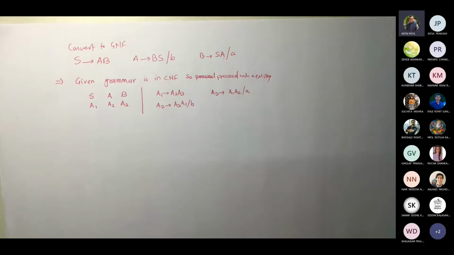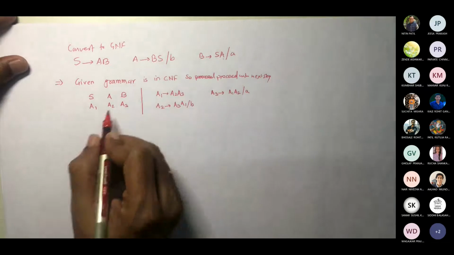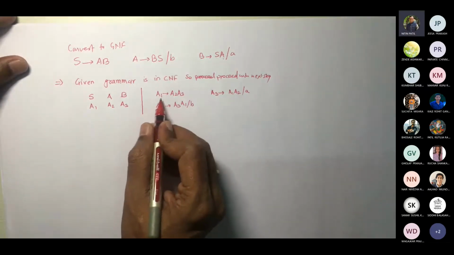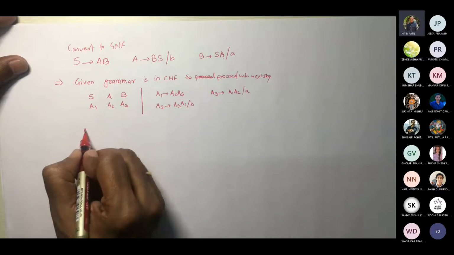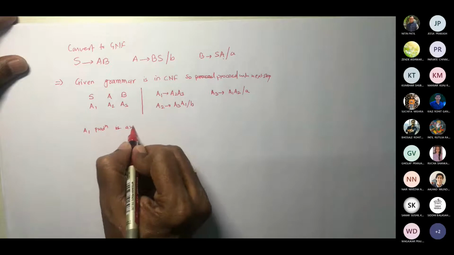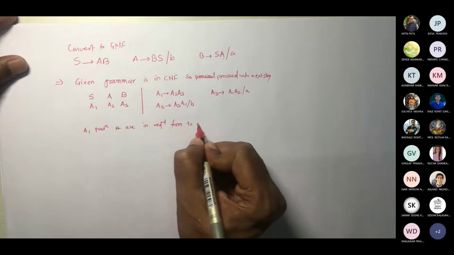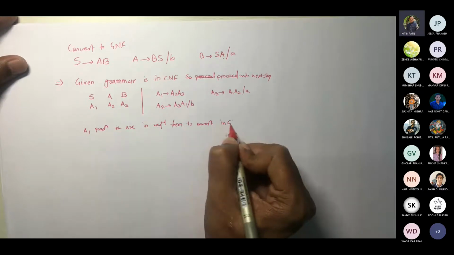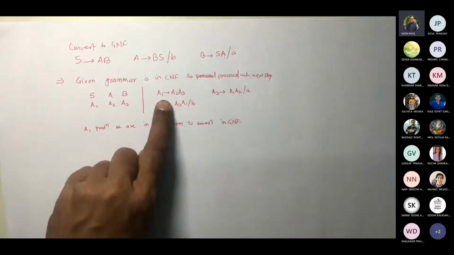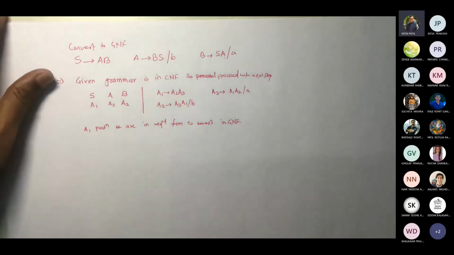Okay. Now recall the rule that we saw. Index क्या चाहिए? So we will write the step. So A1 के प्रोडक्शन देखे तो ये it is good. So this is lesser than this one. So A1 productions are in required form to convert in GNF. Correct? ये A1 A2 है ना, तो ये इंडेक्स लेसर है. Am I right? So that's why we can proceed.